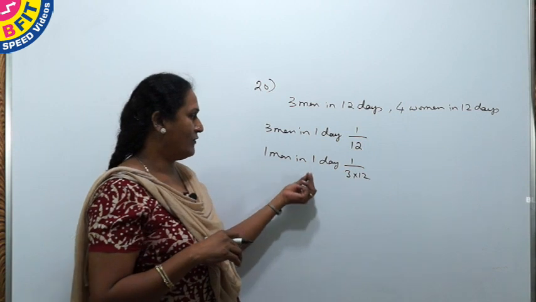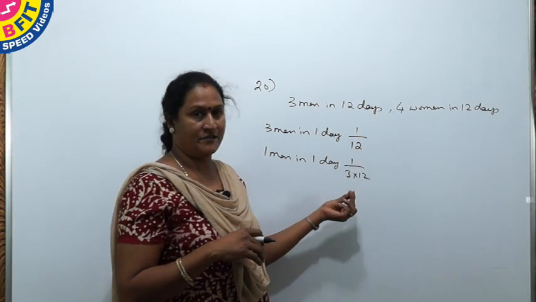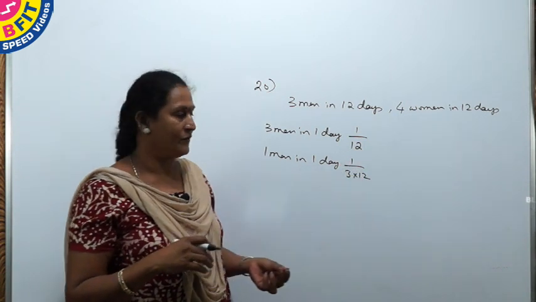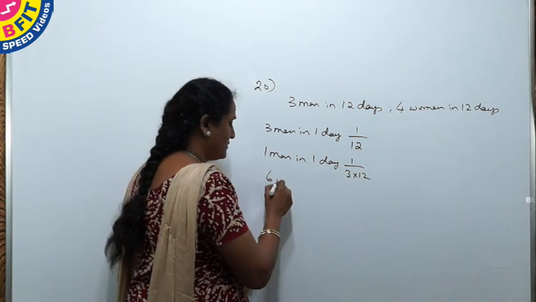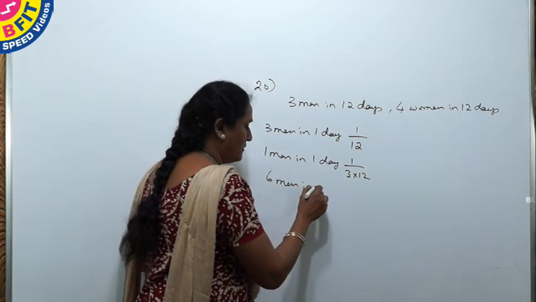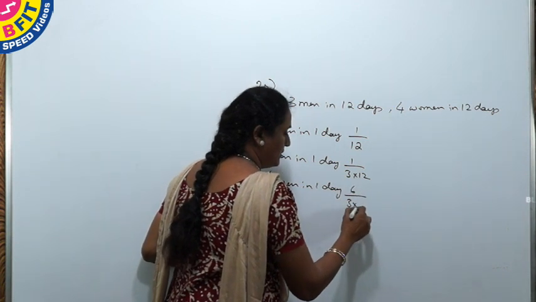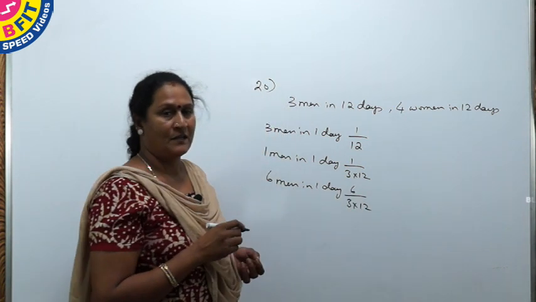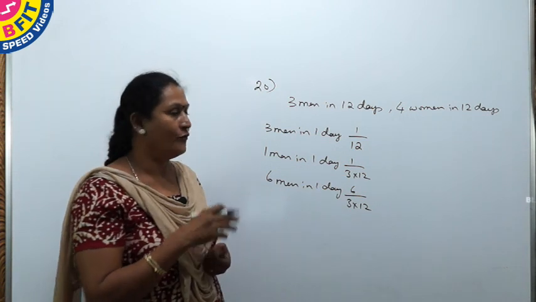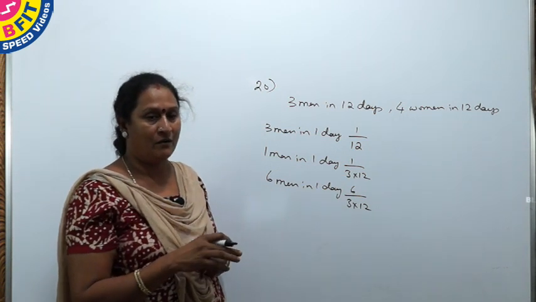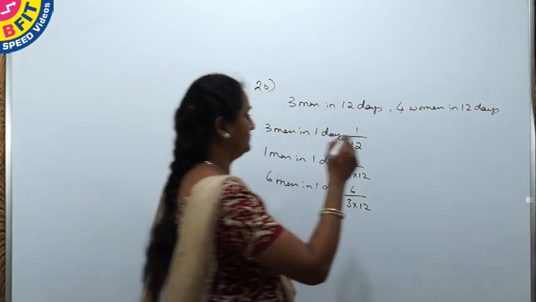If 1 man in 1 day can do 1 by 36, that is 1 by 3 into 12th of the work, 6 men in 1 day can do 6 by 3 into 12. Proceeding in the same way for 4 women and finding for 4 women again.